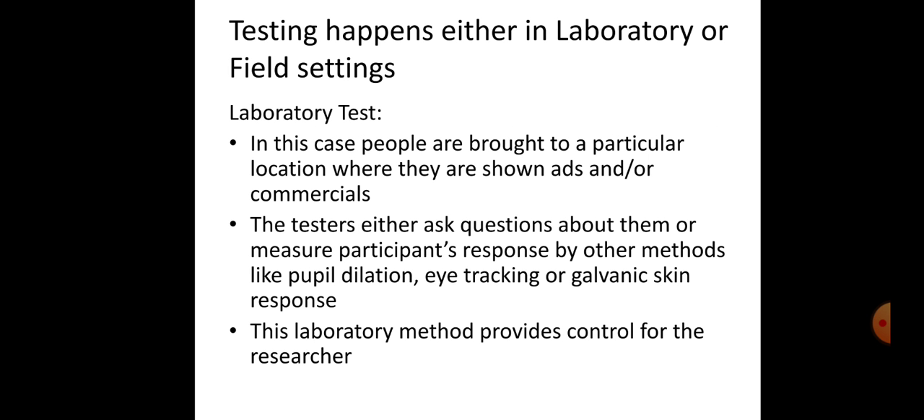Next, testing happens either in a laboratory or field setting. So, what is a laboratory test? In this case, people are brought to a particular location where they are shown ads and commercials. The testers either ask questions about them or measure participants' response by other methods like pupil dilation, eye tracking, or galvanic skin response. This laboratory method provides control for the researcher.